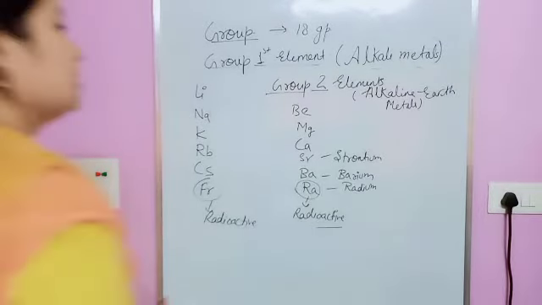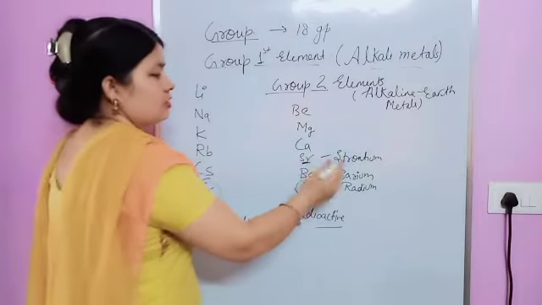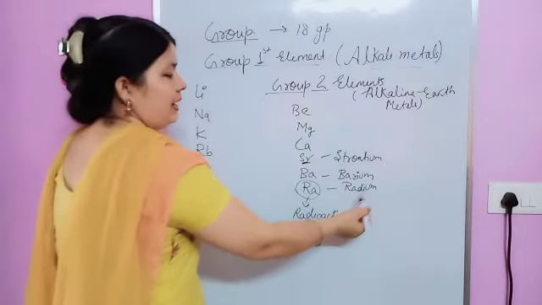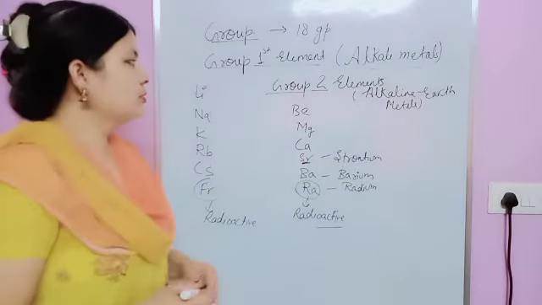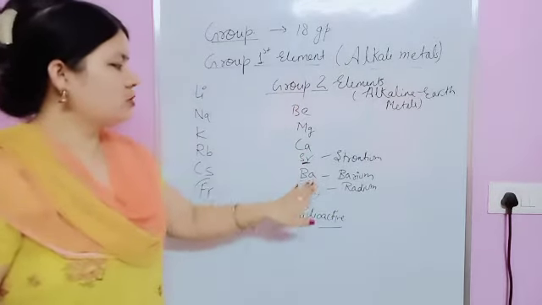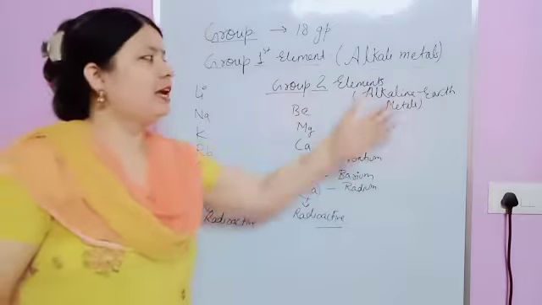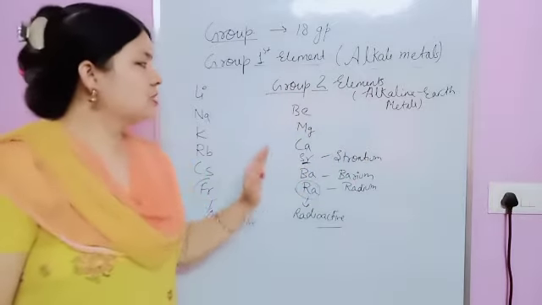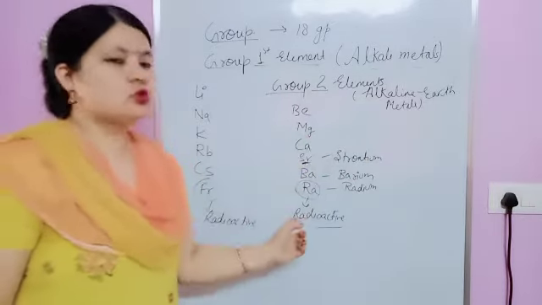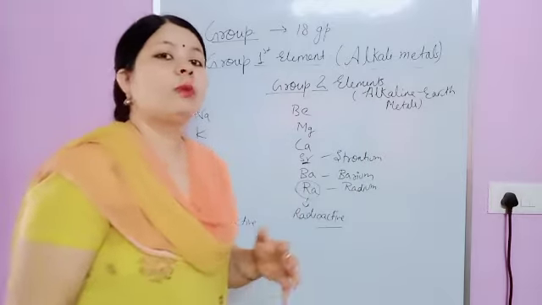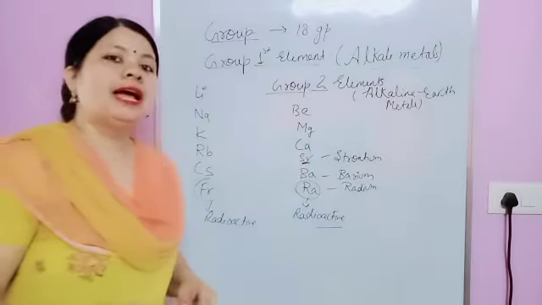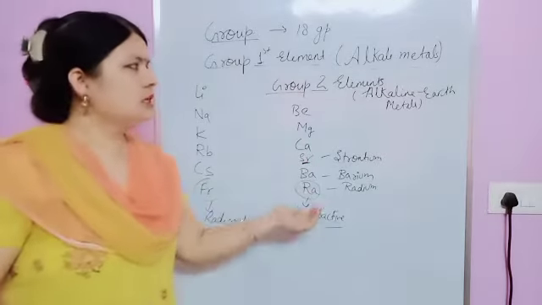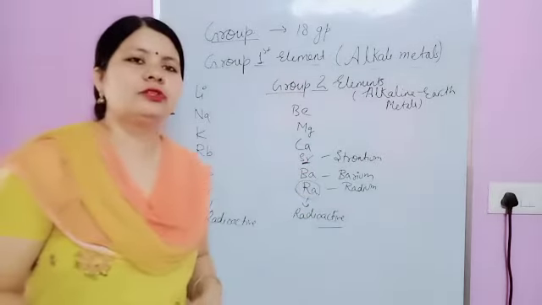Now just see, this one: Sr, strontium, barium and radium. This one is also radioactive in nature. And why alkaline earth metals? Because these metals also combine with water and form alkali, although it's weaker than the first group. They will also form alkali and they occur mostly in the earth's crust. That's why alkaline earth metals.